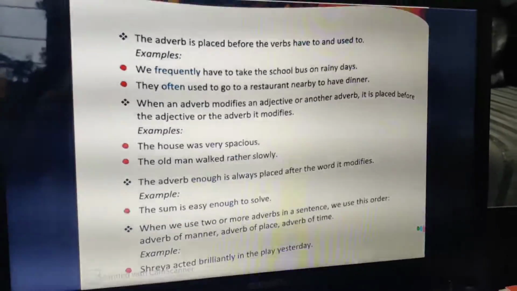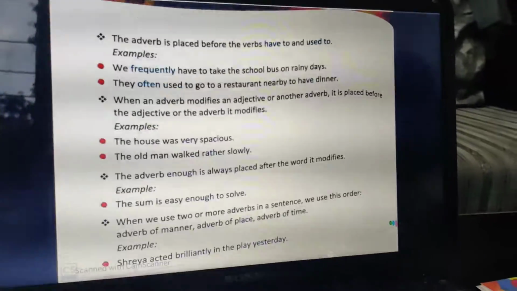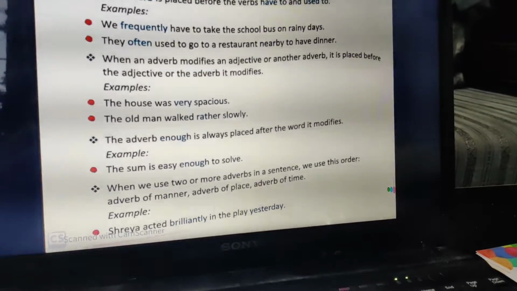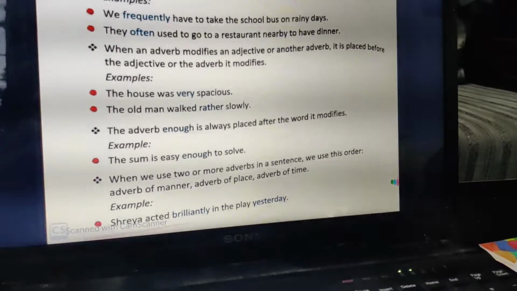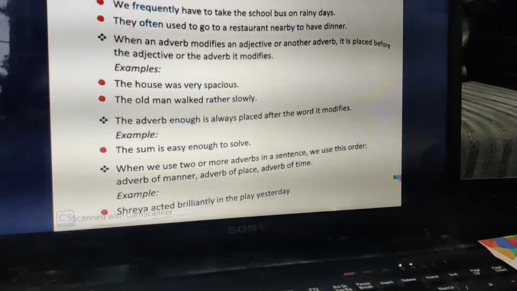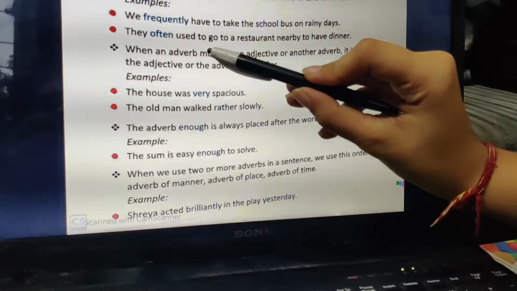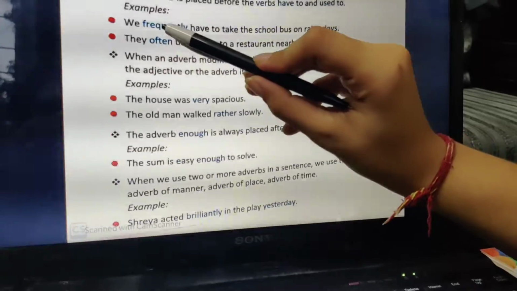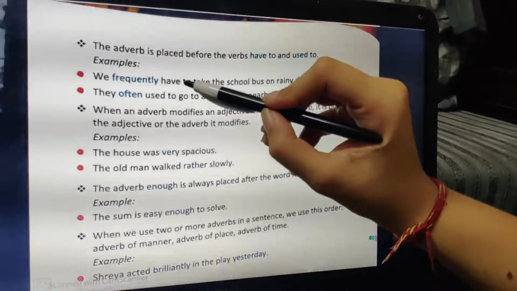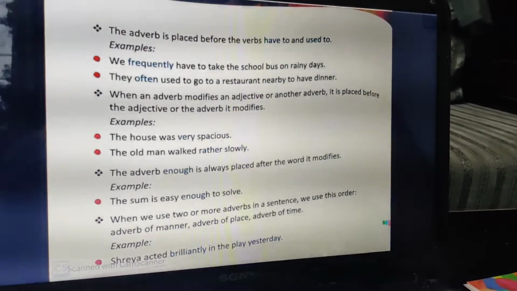Adverb is placed before the verbs have to or used to. If there are words like have to or used to, the adverb is placed before them. Like they often used to go to a restaurant nearby to have dinner. Now it is a correct statement because as per the situation, it was used to, right? So when the word used to is given, we use the adverb before it. For example, we frequently have to take the school bus on rainy days. So have to is given, we use the adverb before. So frequently has been used before have to or used to.